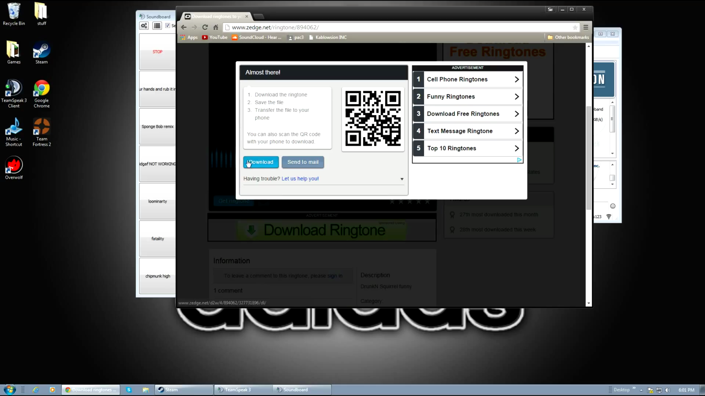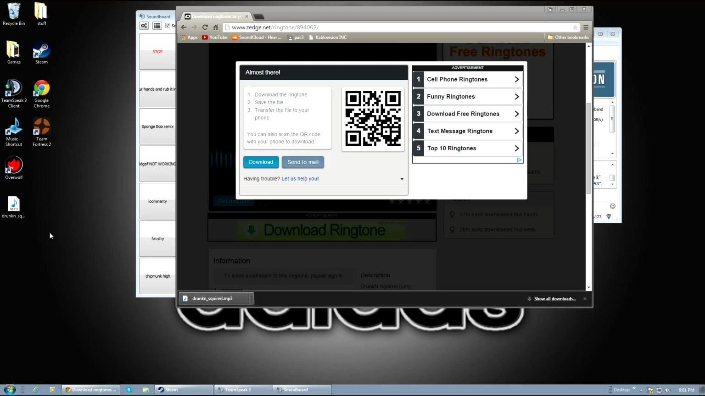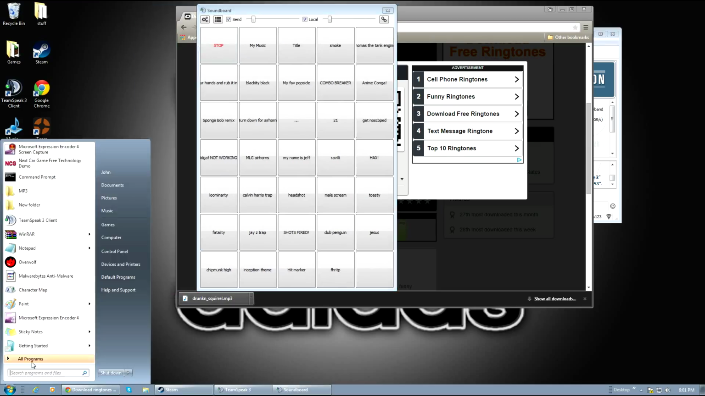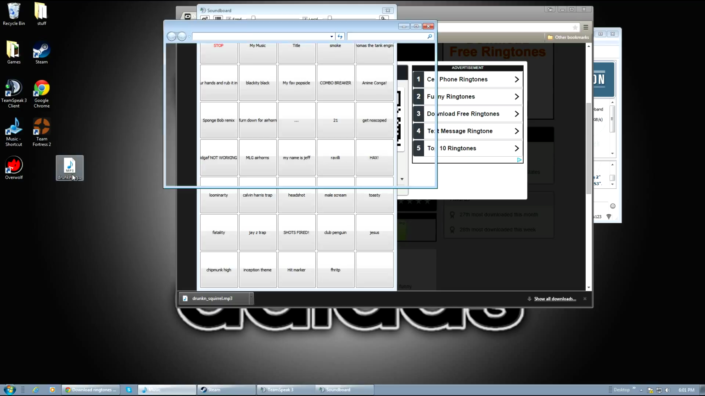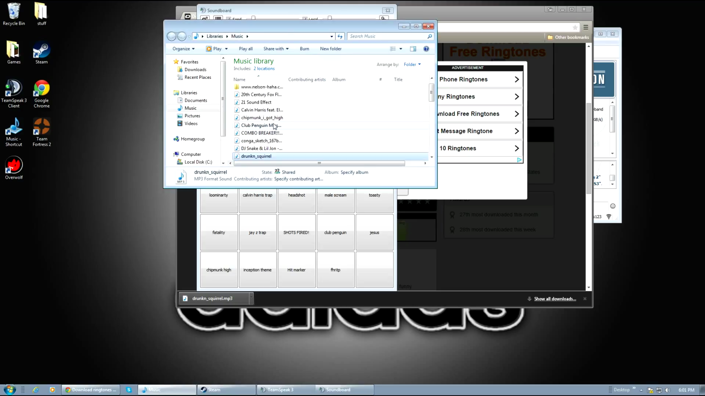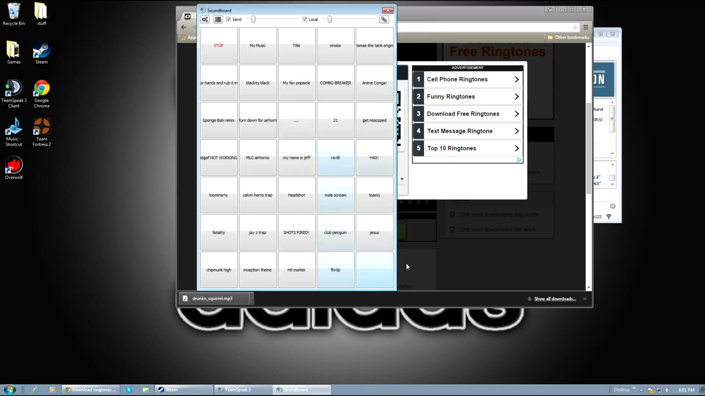It says just click download, and it'll go down here, and it'll make an MP3 for it. I will put in the sound of it if you guys really want to. I'm probably going to edit it in there. But then you have the Drunken Squirrel. You want to go into your music folder and drag and drop your sound. Mine is Drunken_Squirrel.